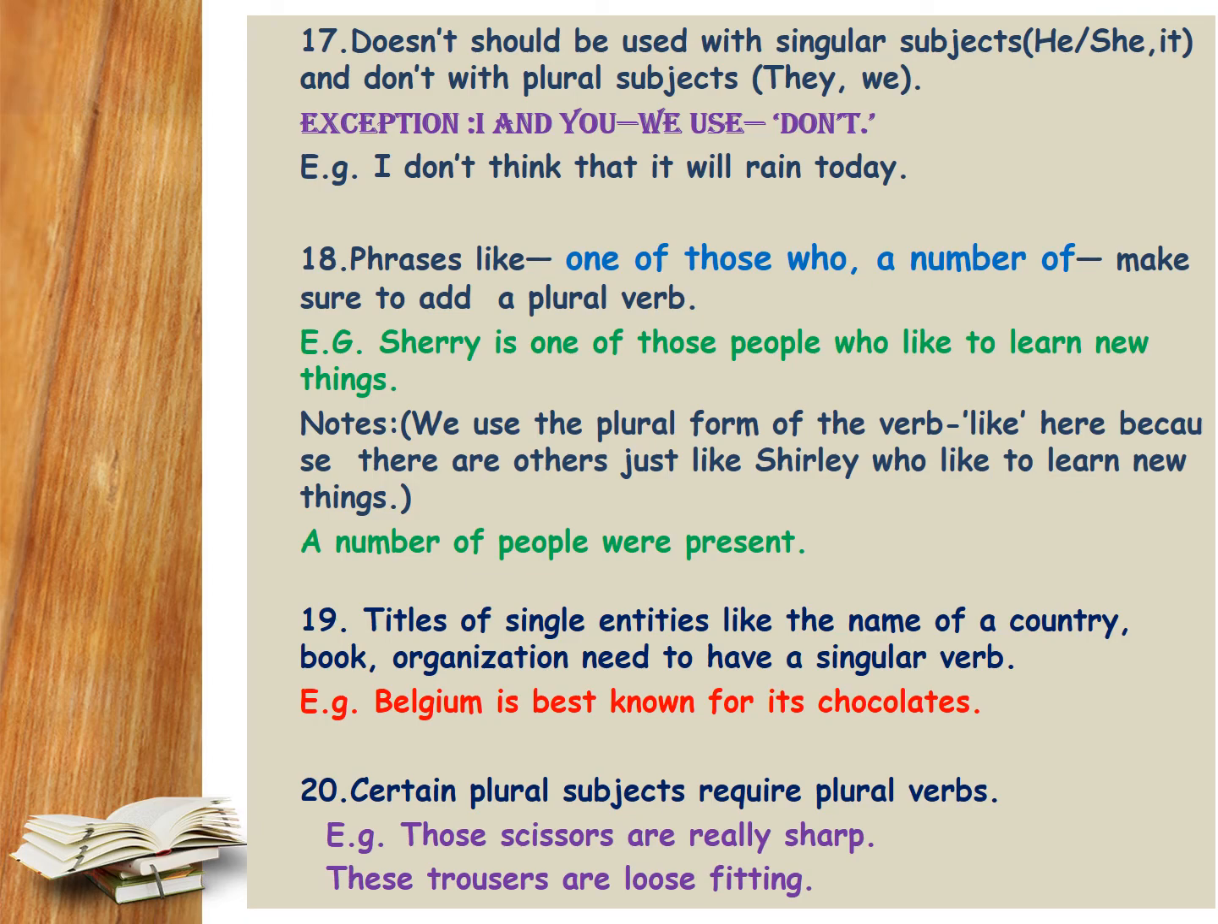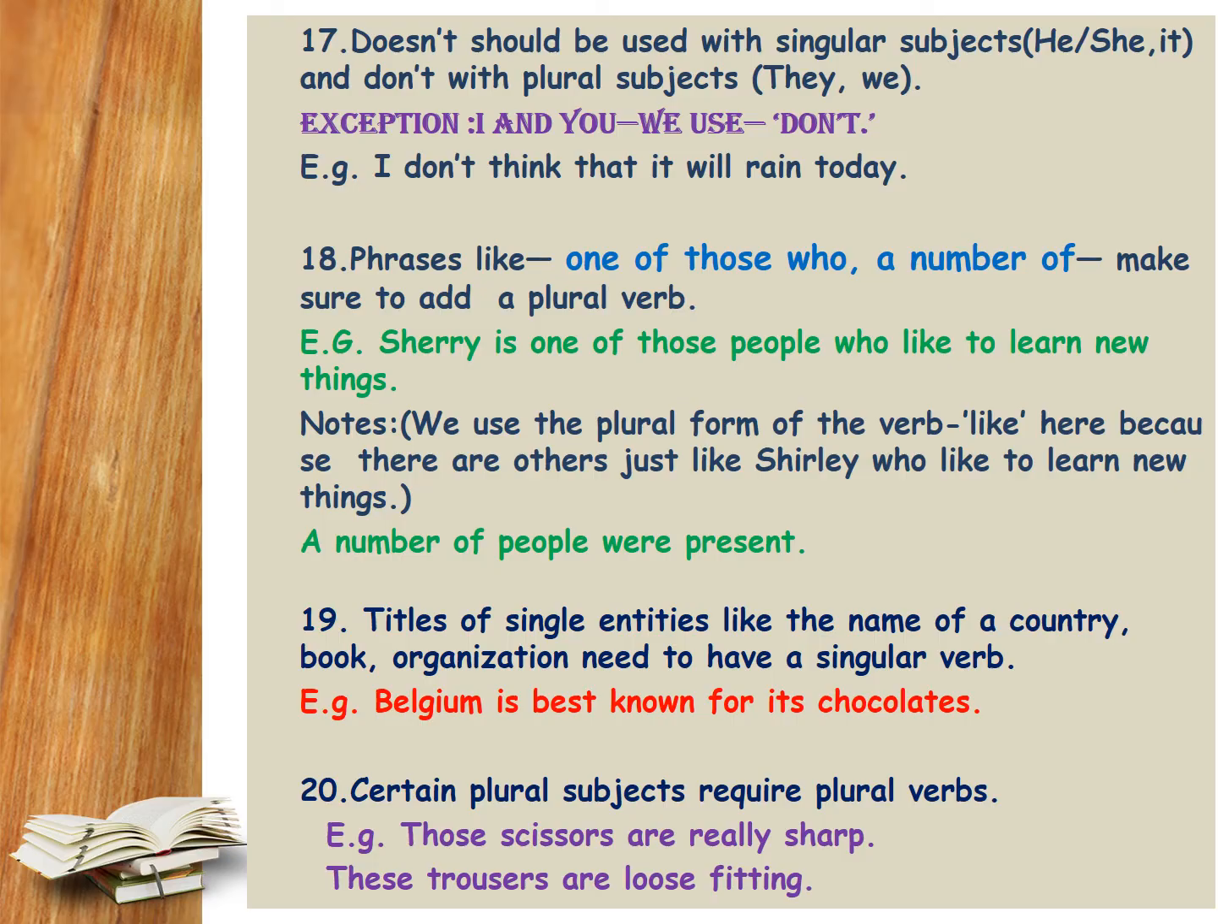Doesn't should be used with singular subjects like he, she, it, and don't should be used with plural subjects like they, we. But here we have an exception. With I and you, we use don't. For example, I don't think that it will rain today.